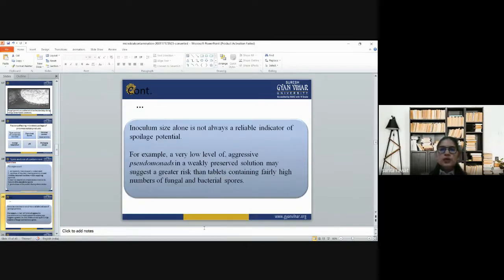Now, inoculum size alone is not always a reliable indicator of spoilage potential. For example, a very low level of aggressive Pseudomonas in a weakly preserved solution may suggest a greater risk than a tablet containing a fairly high number of fungal and bacterial spores.